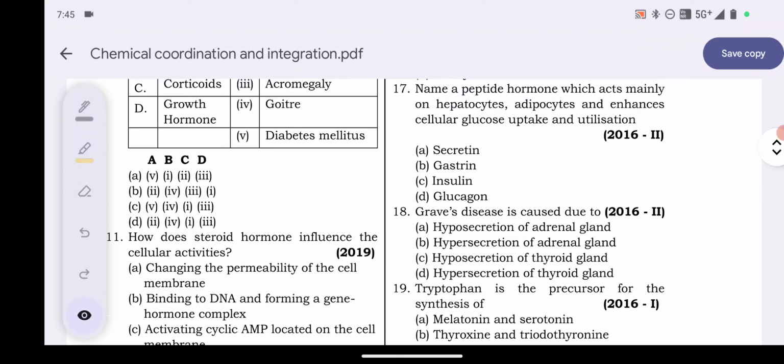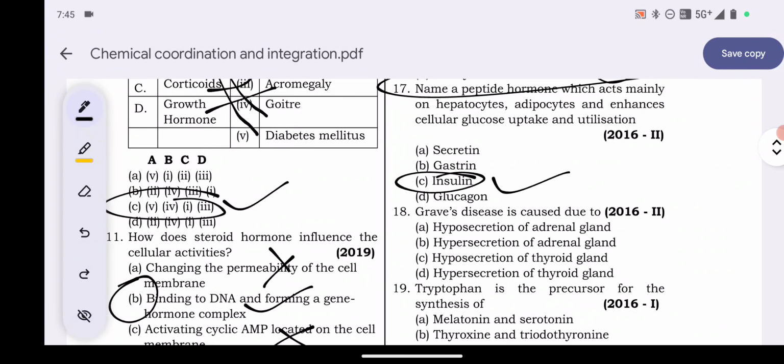Name a peptide hormone which acts mainly on hepatocytes, adipocytes and enhances the cellular glucose uptake and utilization. Secretin, gastrin, insulin, glucagon. So option number C, insulin, is the answer.